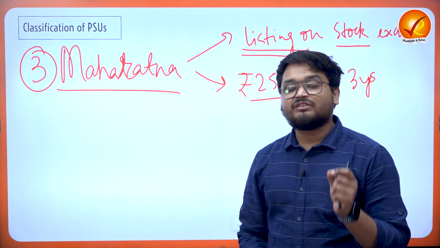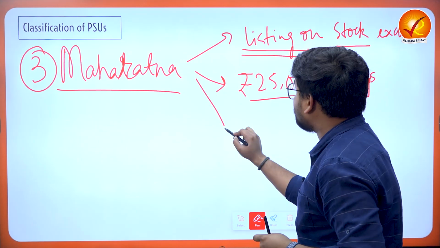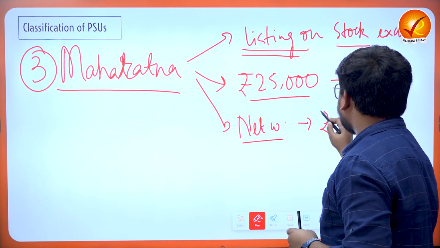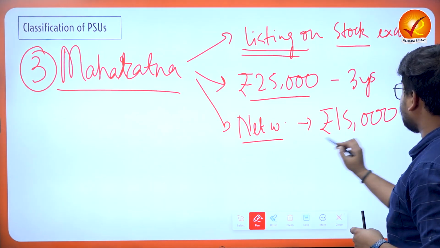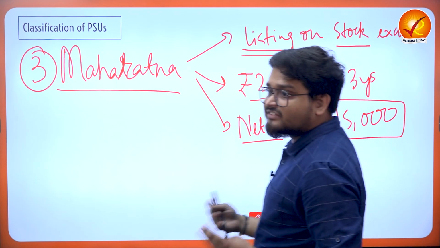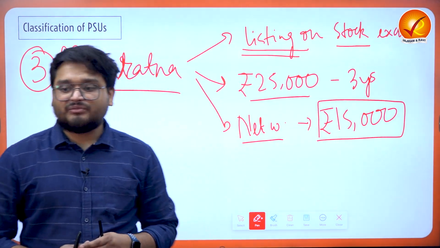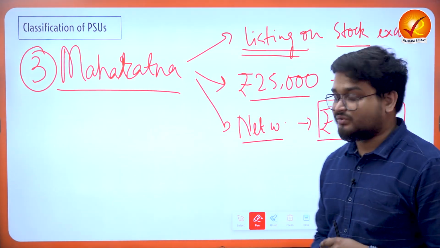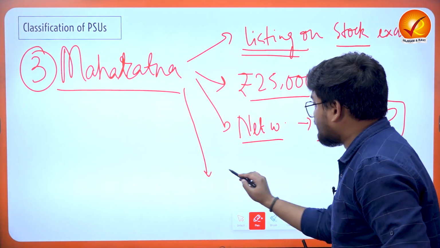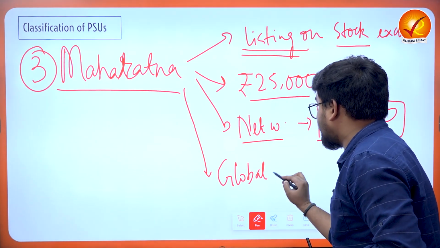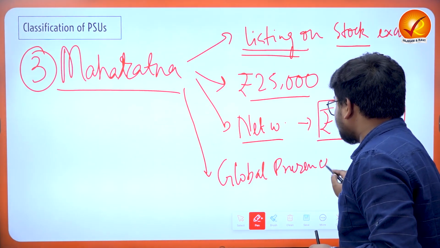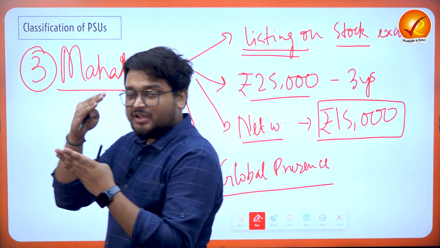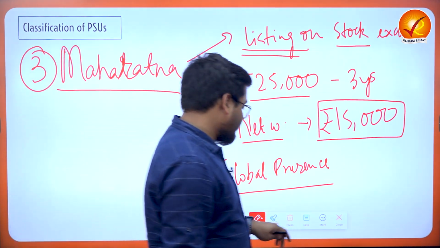And also their average net worth must be around 15,000 crores. So you understand these are extremely large companies, right? So this is what we have to understand, that these are the penultimate PSUs. And finally, they can also have a global presence, right? So these are the classifications of the Mini Ratna, Navratna and Maharatna kinds of PSUs.